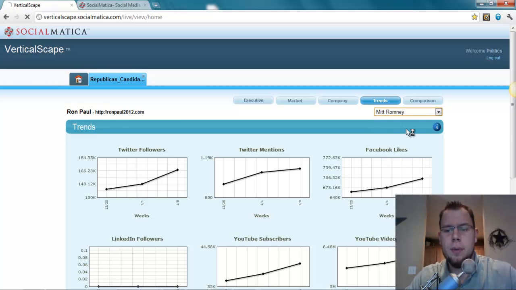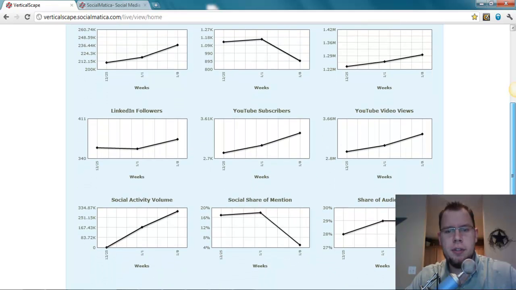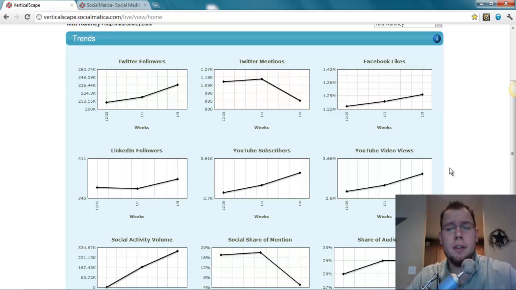Let's jump into Mitt Romney. Twitter mentions are down. How much? Oh, pretty significantly, almost half. And social share of mentions is down overall. He had about 18% of the share. Now he's down to 5 as of this week. He's also got a nice hockey stick going on here, but look at where he's at relative. It's only 304,000, so that's not very much at all compared to the field of players.